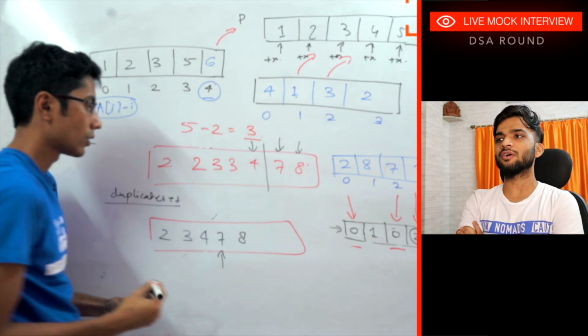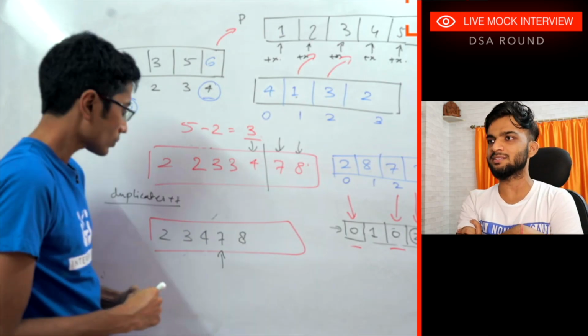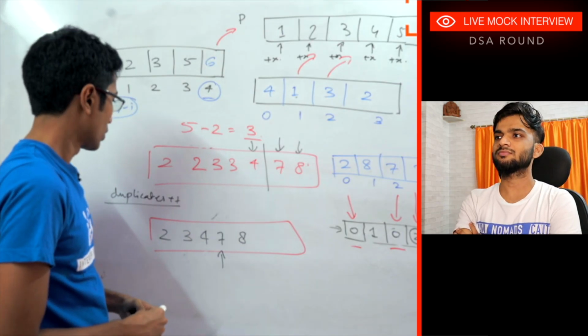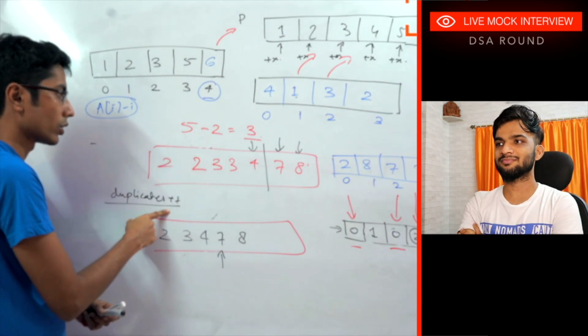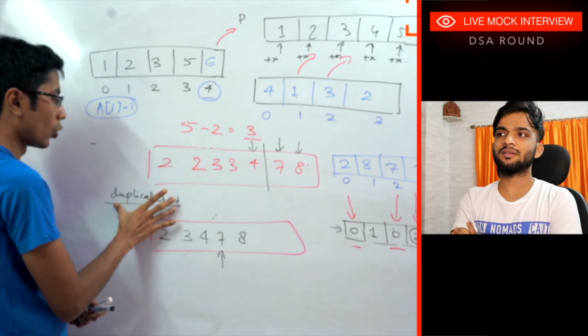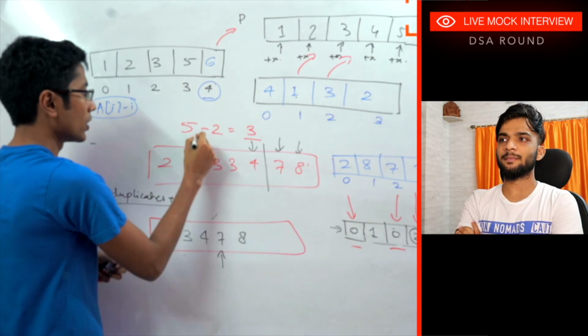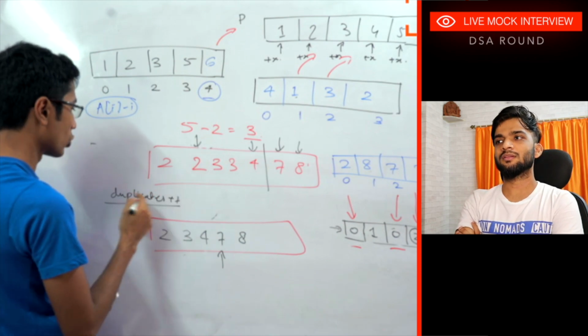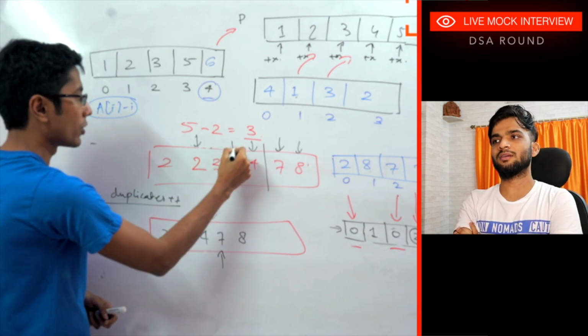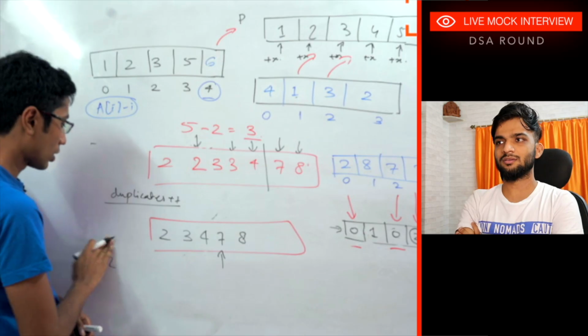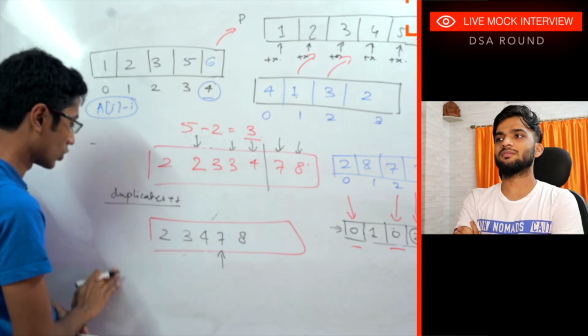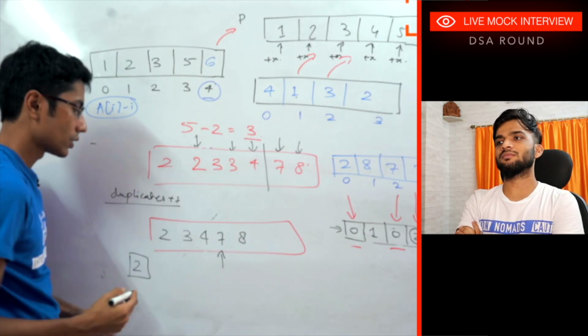And when you're moving the left pointer, then you'll decrease the count. I'm not going to decrease the count. I'm just noting down all the duplicates. So when I was here, I just did a plus plus, so duplicates became 1. When I came here, it became 2. And then it didn't increment. So overall, I know that there are 2 duplicates.